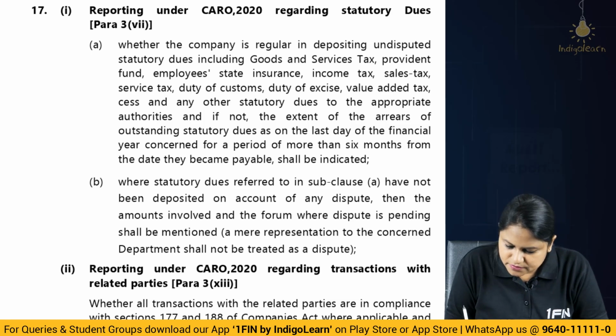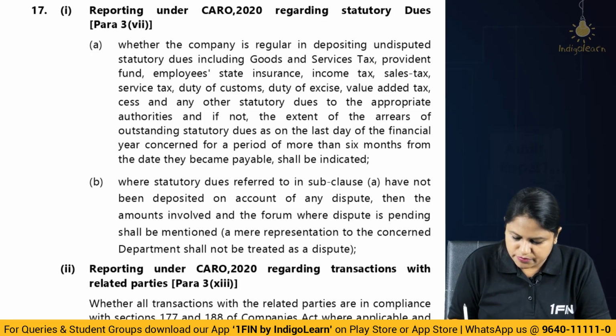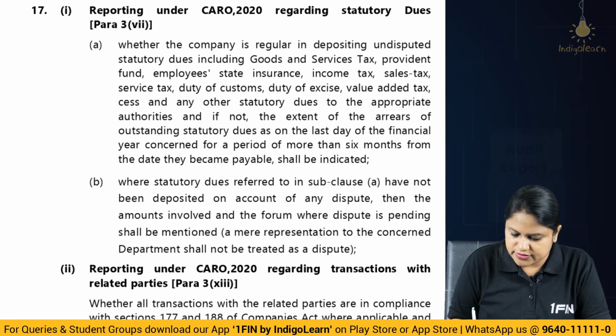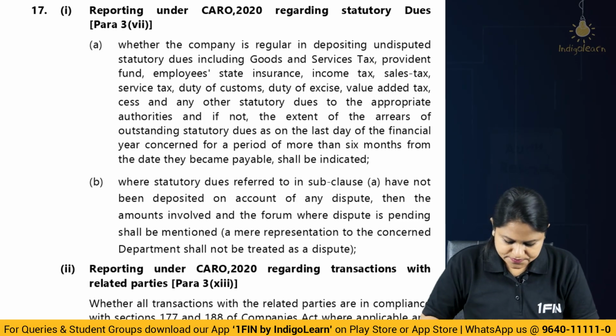Okay, and here it is telling about undisputed first. Whether they have been paid, and if there is anything not paid, then the arrears which are due for more than a period of 6 months as on the last day of the financial year, 31st March, if they are due for more than 6 months from the date they became payable. And if they are under dispute, then you have to mention the amount and the forum. Correct?